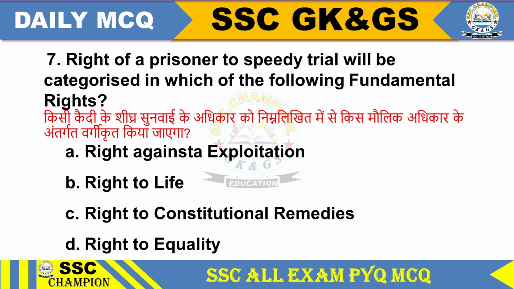Question 7. The right of a prisoner to speedy trial will be categorized under which of the following fundamental rights? Option A, right against exploitation. Option B, right to life. Option C, right to constitutional remedies. Option D, right to equality. Answer: option B, right to life.